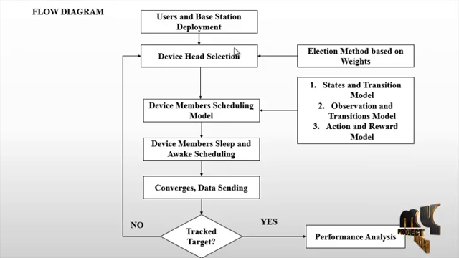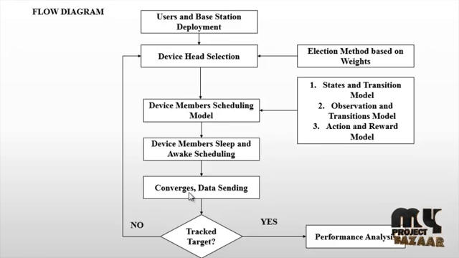Then comes device member sleep and awake scheduling. In case a device member is asleep, it takes the awake scheduling, and then converges data sending, converging all the data and interpretation. If the data is tracked, the performance analysis is performed. Otherwise, device head selection is done again and the process continues. This is the overall flow diagram of the process.